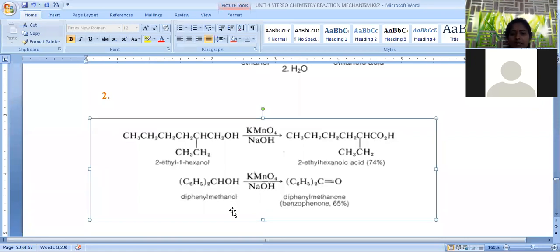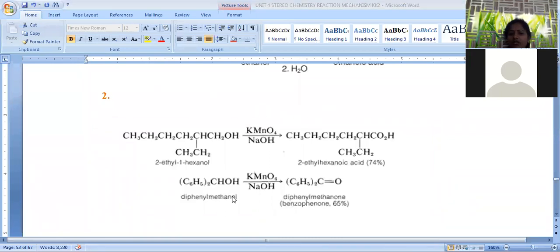Now let us go with another one. The important point we have to remember in this carboxylic acid oxidation is that we are taking primary alcohol. Primary alcohol means OH attached to one alkyl group. When OH is attached to a carbon having two alkyl groups, that means a secondary hydroxy compound, when treated with KMnO4, the final product will be ketone, not carboxylic acid. Only primary alcohols give carboxylic acid. Secondary alcohols give ketones by this alkaline KMnO4 oxidation. This is an important point we have to remember.